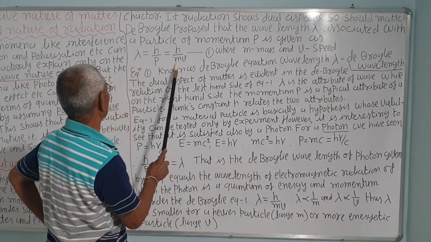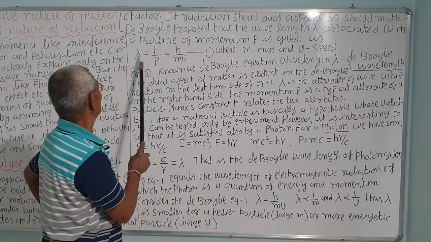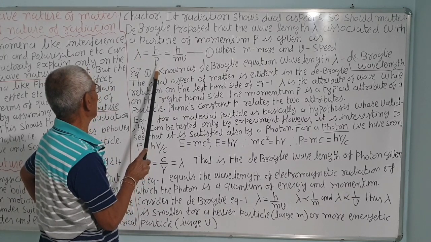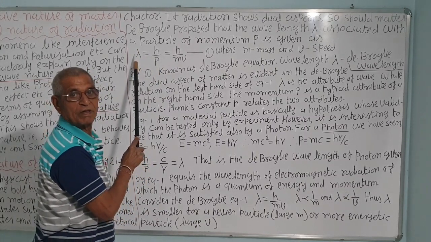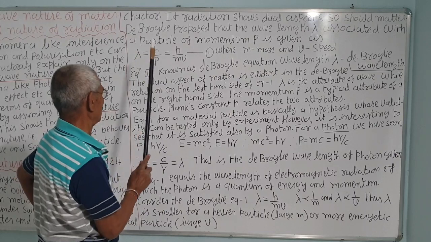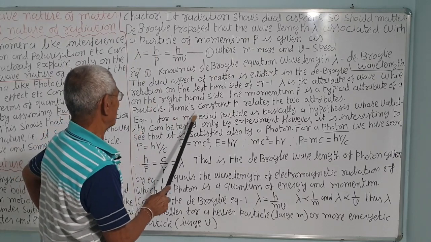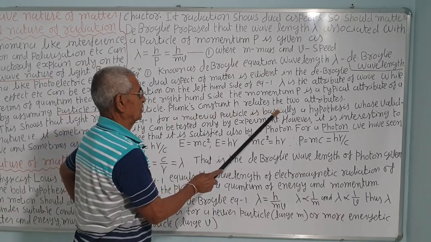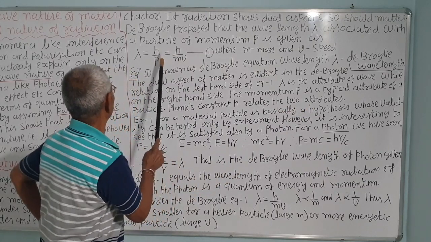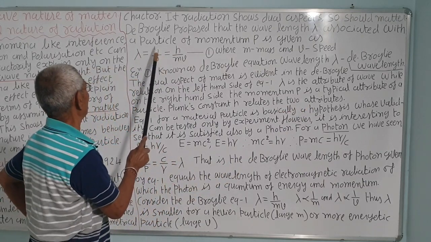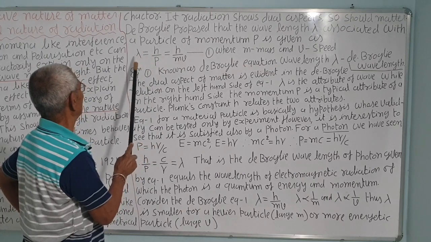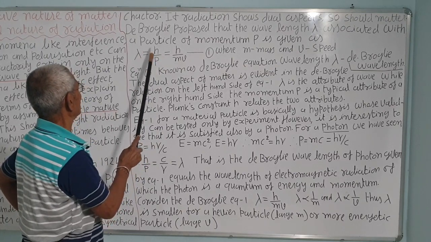So in this equation, this shows the particle nature, this shows the wave nature. So, matter also has a dual nature. Planck's constant h relates the two attributes, that is, lambda is equal to h upon p.